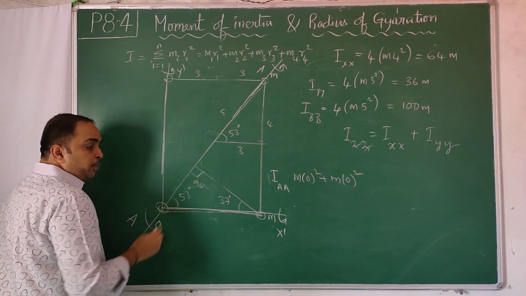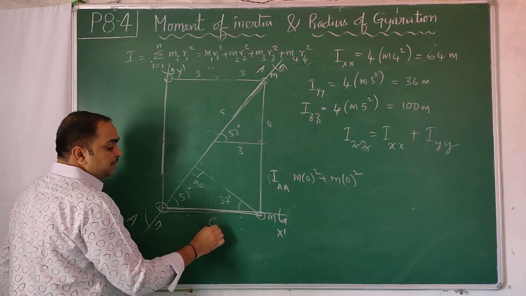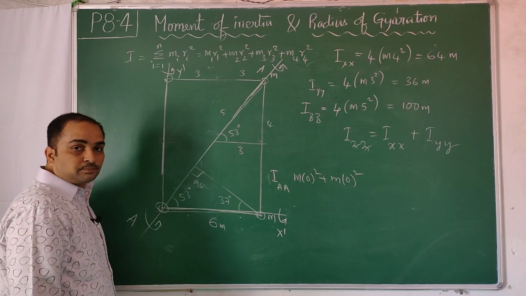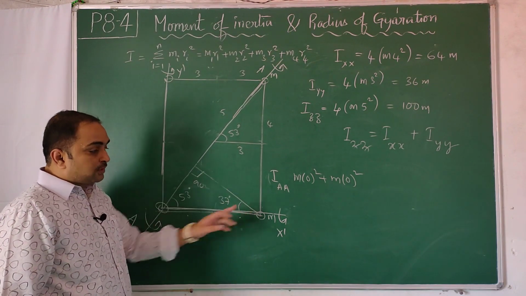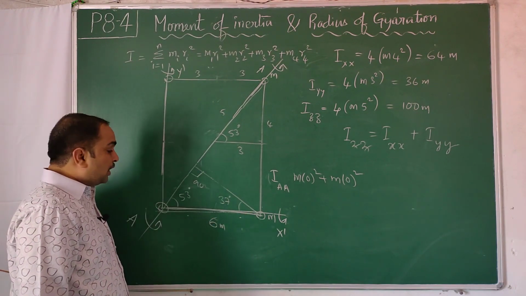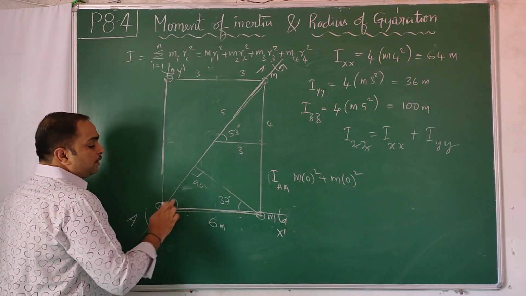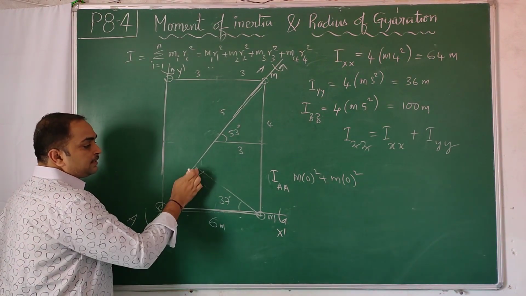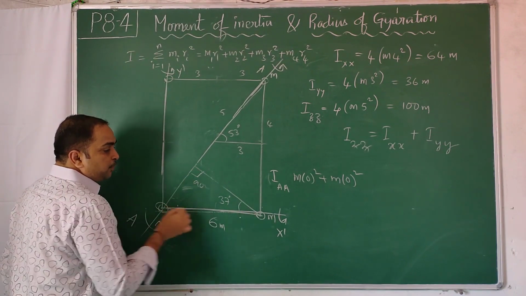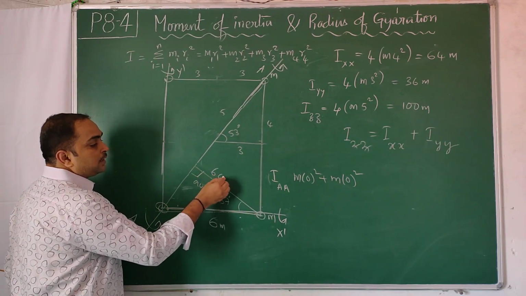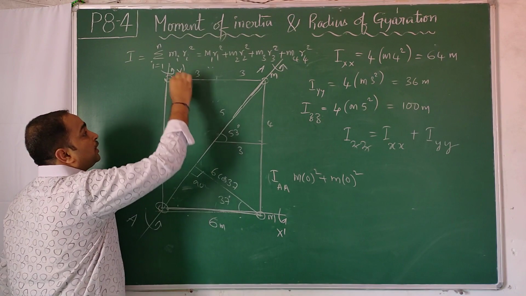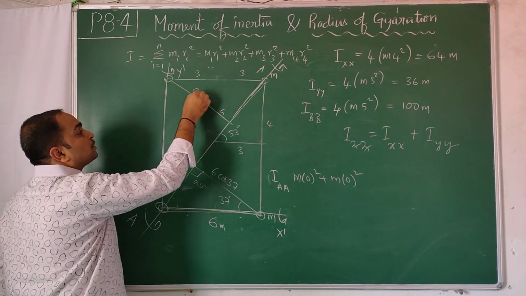This length is the hypotenuse, which is 3 plus 3, which was 6 meters. You can take this as 6 cos 37 or 6 sin 53, whatever way you want. This is the hypotenuse for this triangle, so this is 6 cos 37. Similarly, you will get one here, that is also the same, 6 cos 37.